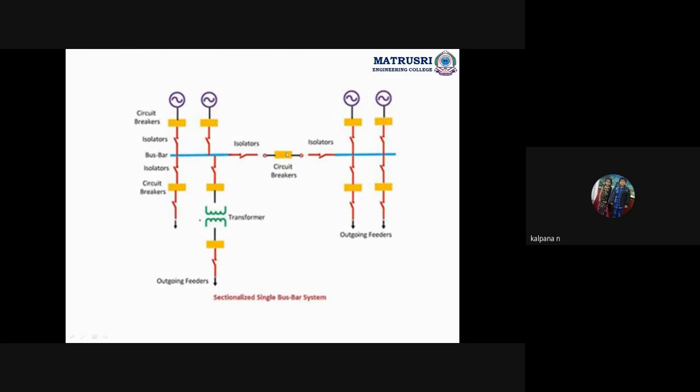Including the circuit breaker has no much effect on the cost. But if any fault occurs here or here, that part of the circuit can be isolated. Any doubts?